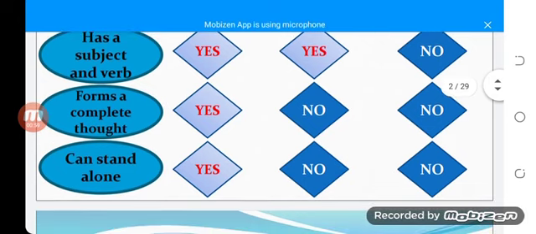A clause forms a complete thought, and a phrase does not form a complete thought. A clause can stand alone, but a phrase cannot stand alone. It needs some other words to complete a sentence.